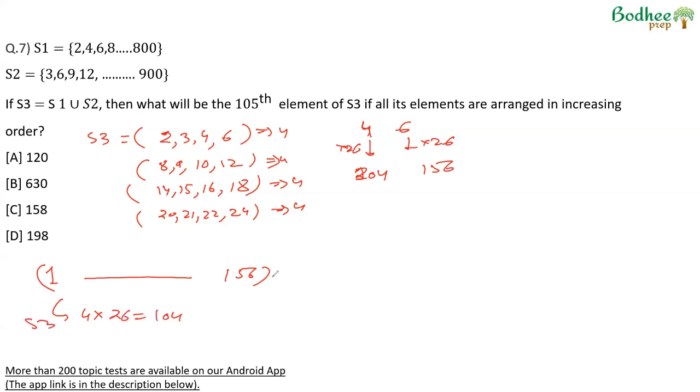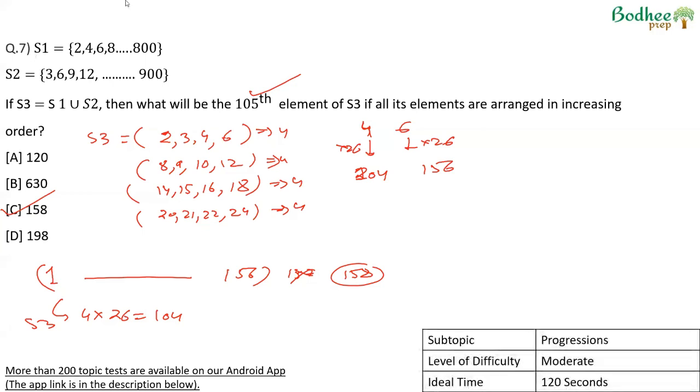The next number that we write will be the 105th element of S3. 157 will not be in S3 because it is not divisible by 2 or 3, and therefore 158, when we write, becomes the 105th element of S3. I'll call this question a moderate to difficult level of question. Getting that pattern might be a bit of a challenge. Once you have the pattern, it takes about 2 to 2.5 minutes to solve.